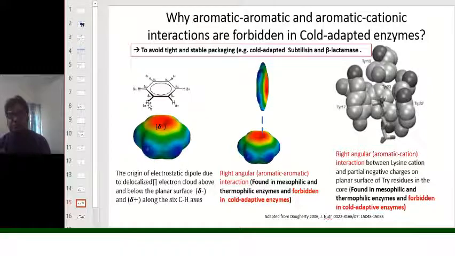That is why, for aromatic interactions in the mesophilic and thermophilic enzymes, this C-H bond reacts at a right angle with the surface of the plane of the ring. This type of right-angular aromatic interaction is avoided in psychrophilic enzymes to avoid tight and stable packing. Examples are cold adaptive substitutions in beta-lactamases.